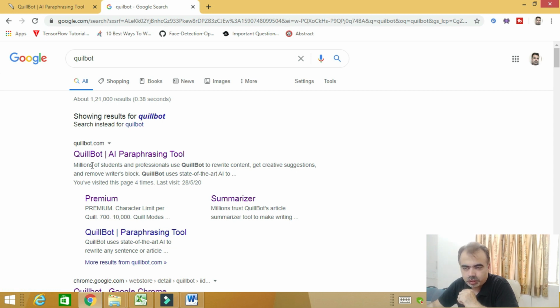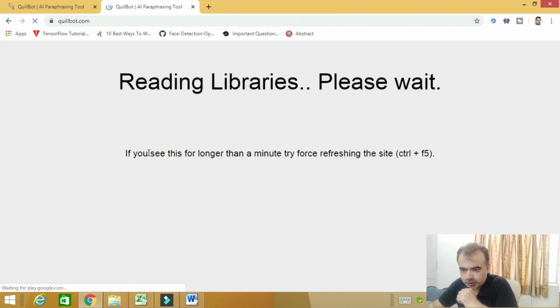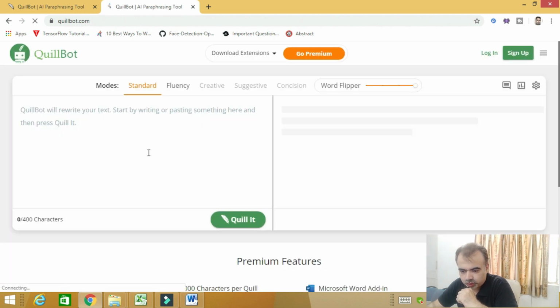And one drawback with this software or tool is that it is paid, but still they offer you something for free. It has a limitation as compared to Spinbot.